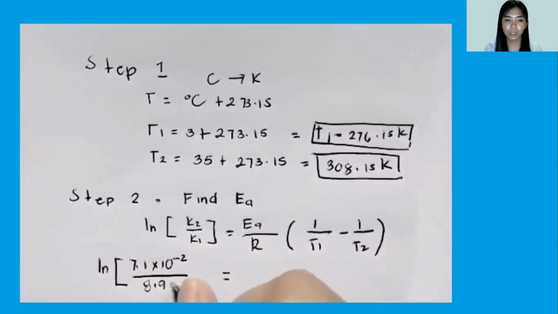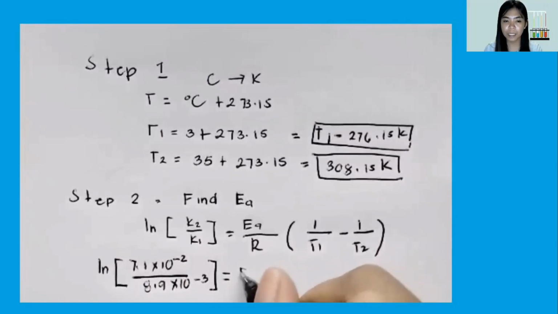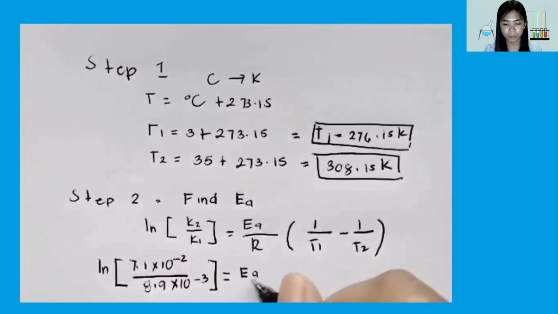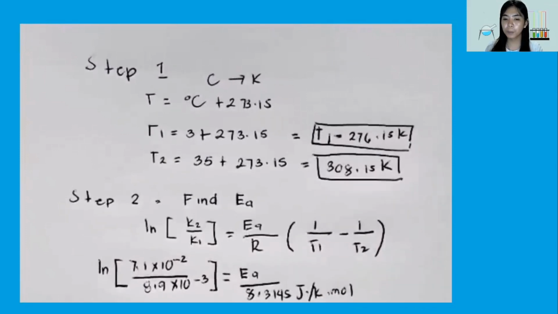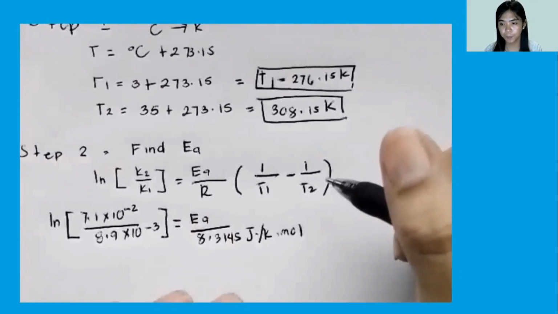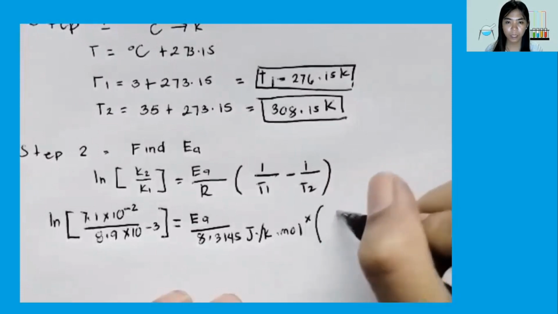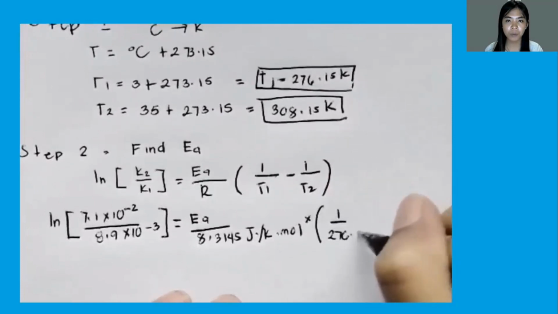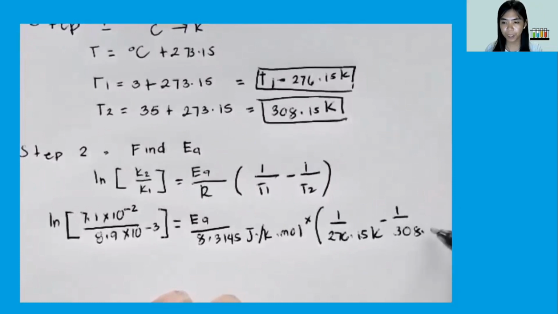So we have 7.1 times 10 raised to negative 2 and 8.9 times 10 raised to negative 3, that is the rate constant of the reaction, equals the activation energy over the gas constant, which is 8.3145 joule per Kelvin mole, times the temperature in Kelvin scale. So temperature 1 is 276.15, minus 1 over 308.15 Kelvin.